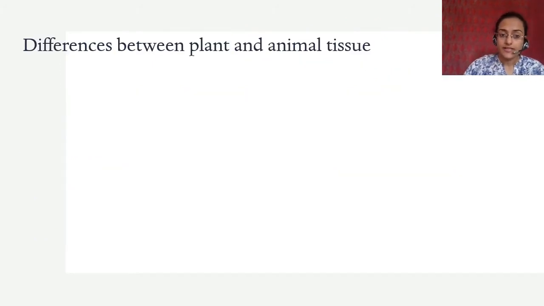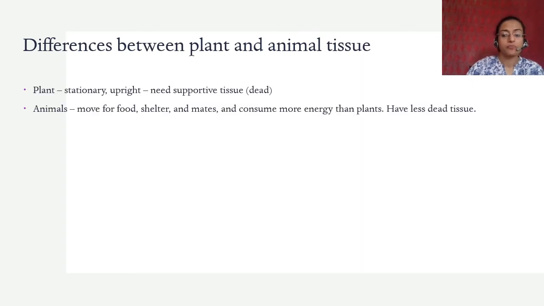So what are the differences between plant and animal tissues? There are some obvious differences. We know that plants are stationary, except for some unicellular plants like you saw in the last chapter, like Chlamydomonas. Most of the plants are stationary, that is, they remain in the same place, and they are upright, standing. To have that upright position, they need supportive tissue.